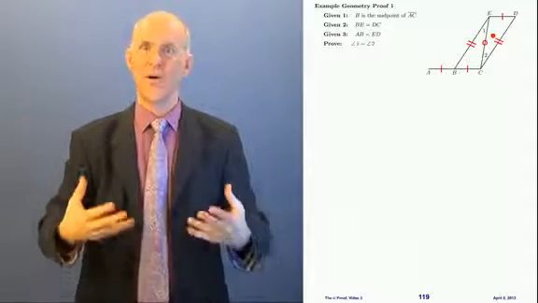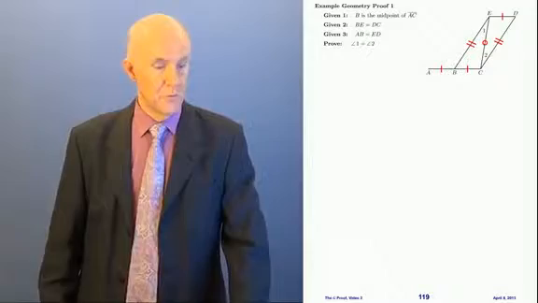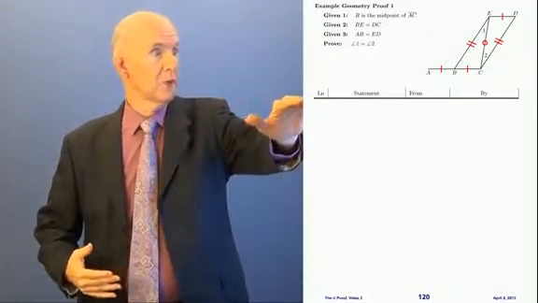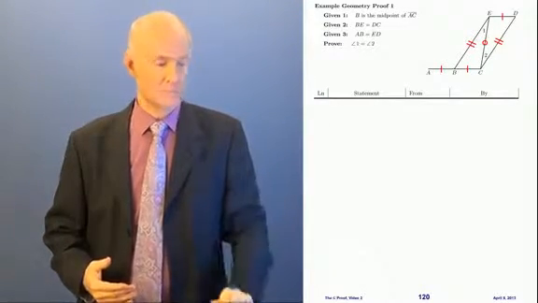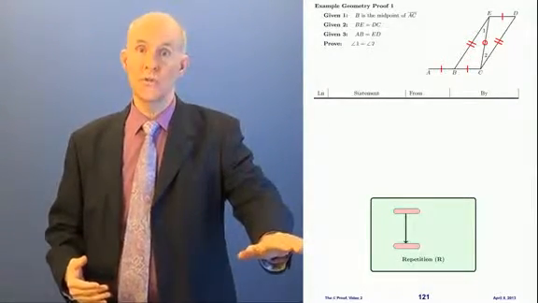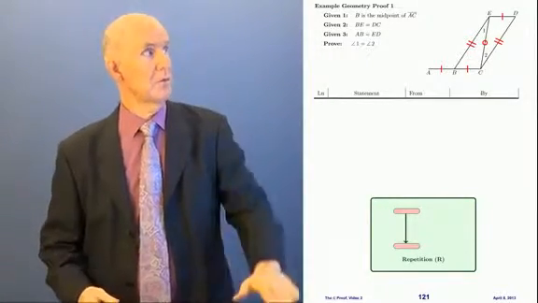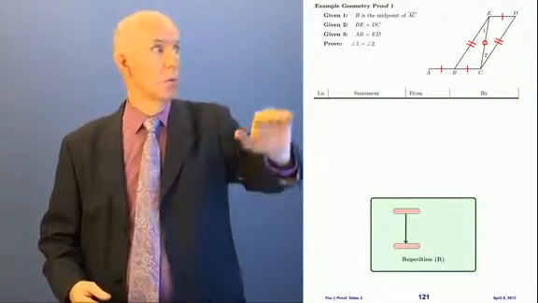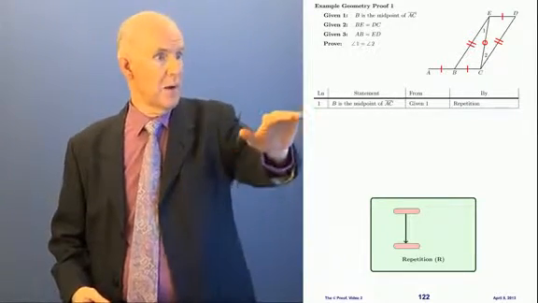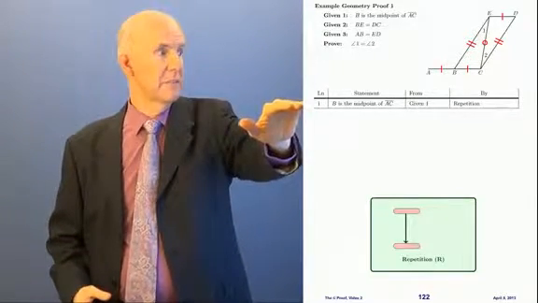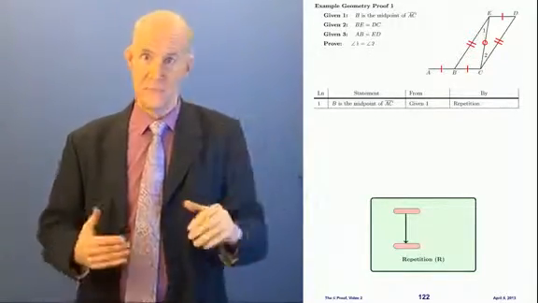All right, so now I've figured out what I'm going to do. So it's time to write the proof. When we write a proof, we use 4 columns. The columns are called line number, statement, from, and by. We're going to begin by using the rule of repetition, which says that if I have something already, I can copy it down. What I'm going to do is copy given 1, which says B is the midpoint of AC. See that up there? And so I'm going to copy that right into line 1. B is the midpoint of AC. That's my statement. The line number is 1. The statement is B is the midpoint of AC.